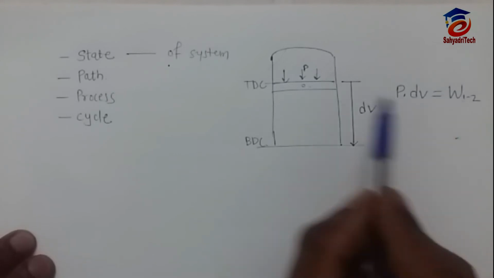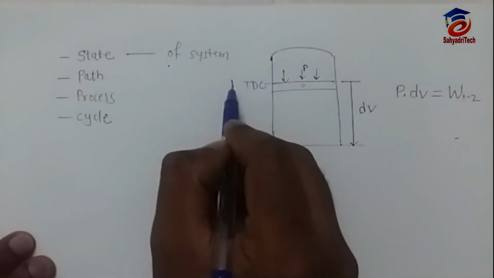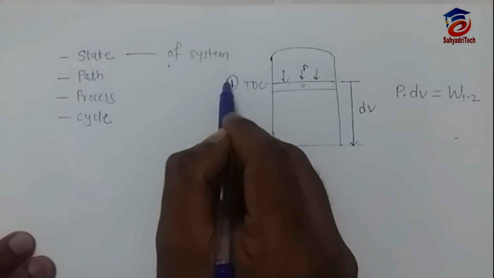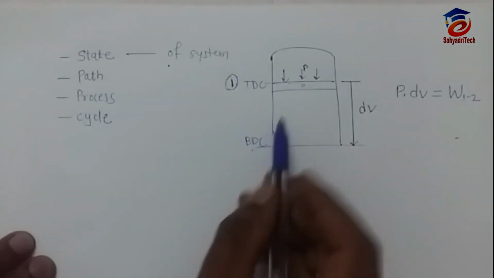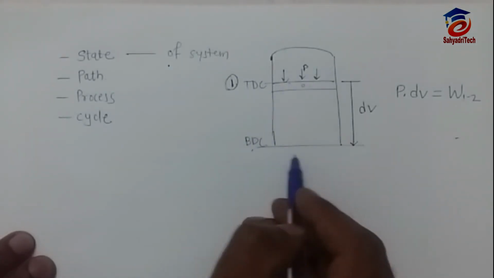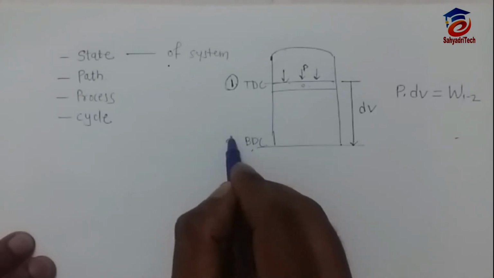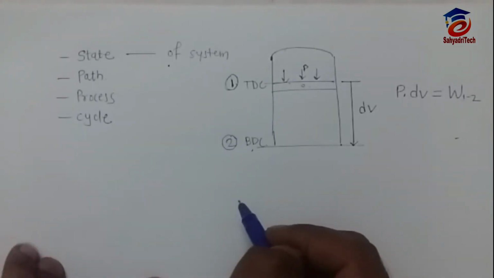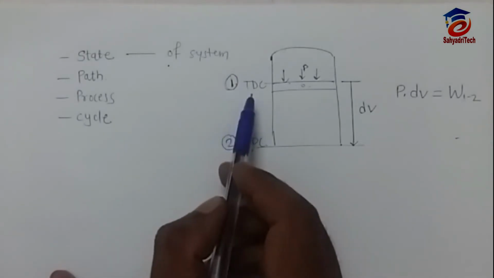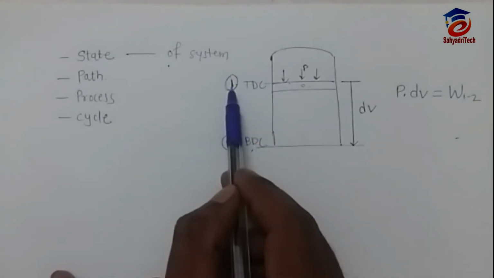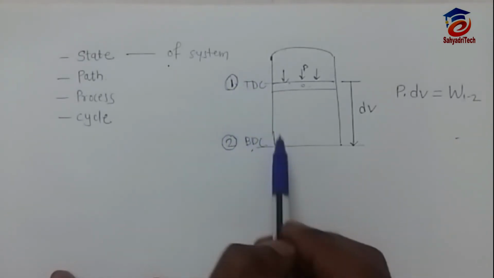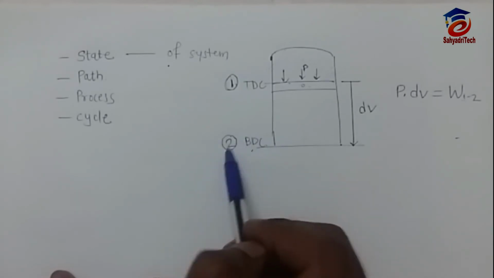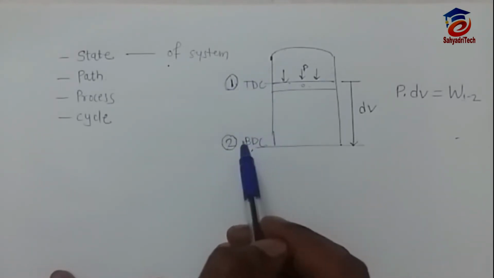Now position 1 is when the piston is at TDC. Now the piston is at BDC. After moving, this piston will come to this BDC, and that will be position 2. So when I say state, that is nothing but the position of a piston, that is position 1 or position 2, or condition 1 and condition 2.